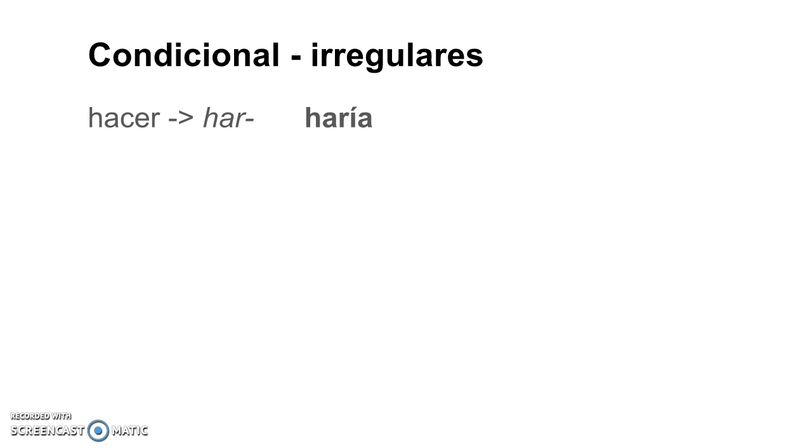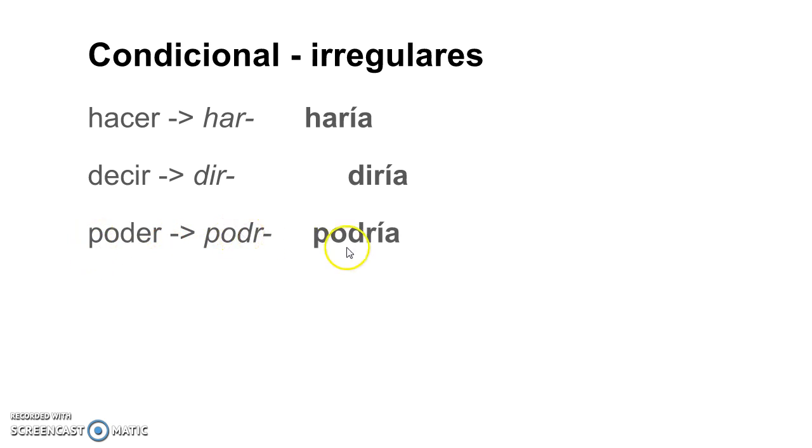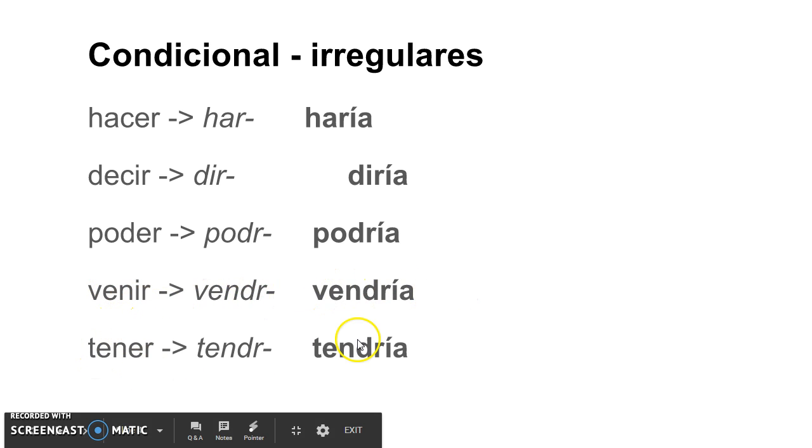Hacer, to do or to make, right? Your stem becomes this, and you add the endings. So haría, harías, haríamos, whatever. Decir, to say or to tell. That becomes your stem, and you add the endings. Poder, to be able to. Podría, right? There's your stem and ending. Venir, to come. Vendría. Tener, to have. Tendría, or even if you can do have to. Tendría que, things like that.